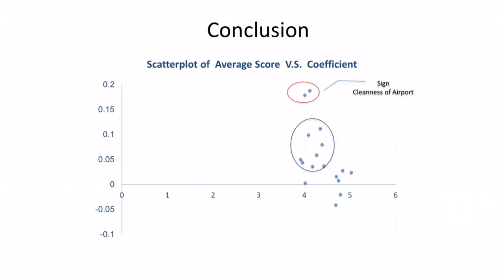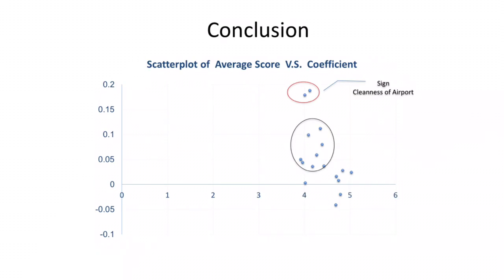So with all of those insights, we come up with this final summary chart. It summarizes our findings in 2 dimensions: the average score of the categories and their coefficient, which is their contribution to the ranking. Here we see that sign and cleanness of airport are very high, which means they have a higher contribution to the overall ranking.